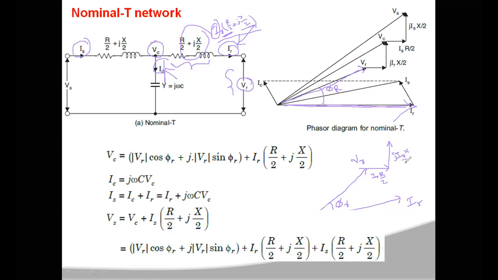So VR plus IR into R by 2 plus j into IR into X by 2, the total value, is the VC. So here also it is the same diagram.